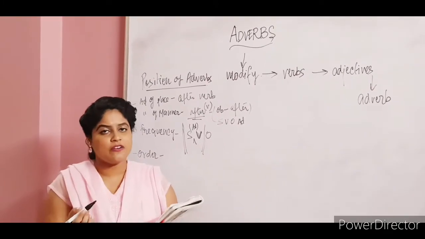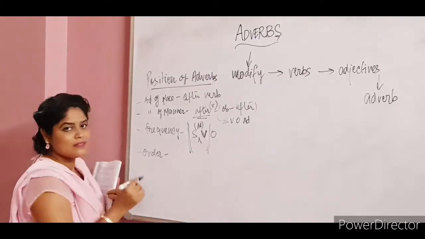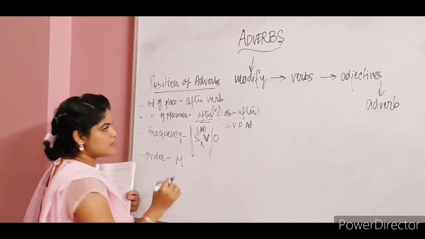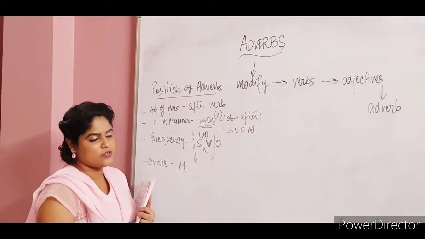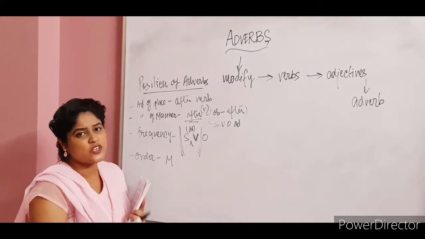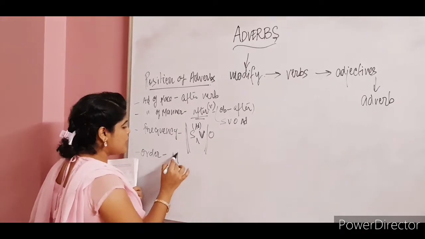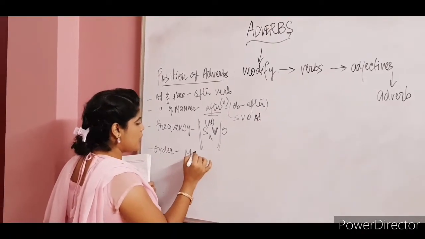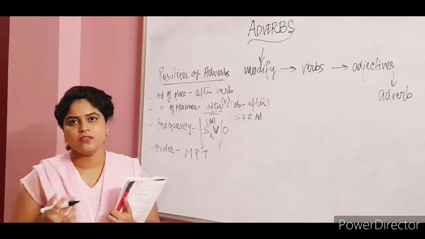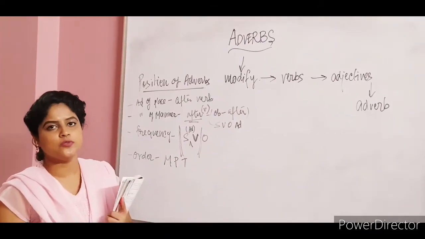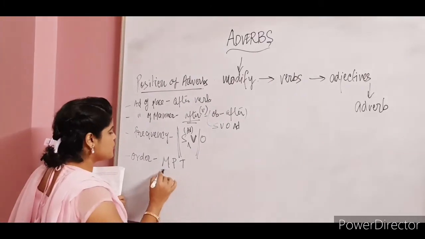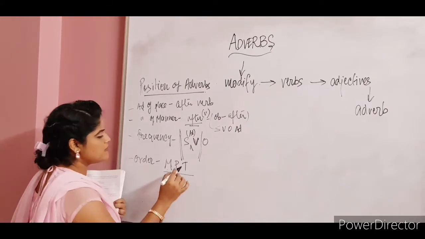If there are two or more adverbs, we are going to place them in this order: first the manner is going to come, then you are going to have the place, and then the time. So if there are two adverbs in a sentence, this is going to be the order: the manner, the place, and then the time.